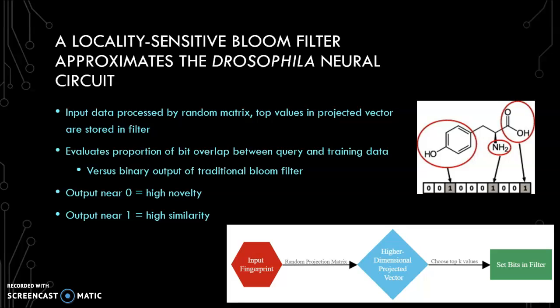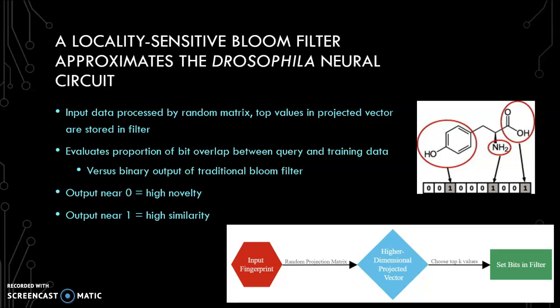A locality-sensitive Bloom filter approximates the Drosophila neural circuit. Much like a traditional Bloom filter, training data is processed by a random projection matrix, and the top values in the projected vector are stored at specific positions in the filter. This mimics the fruit fly's ability to evaluate neuron firing rates and assign the collection of most active neurons as the marker for a given odor. This filter, unlike a traditional Bloom filter, also predicts the degree of novelty in the same way that the fruit fly determines the similarity of one odor to previously observed odors.